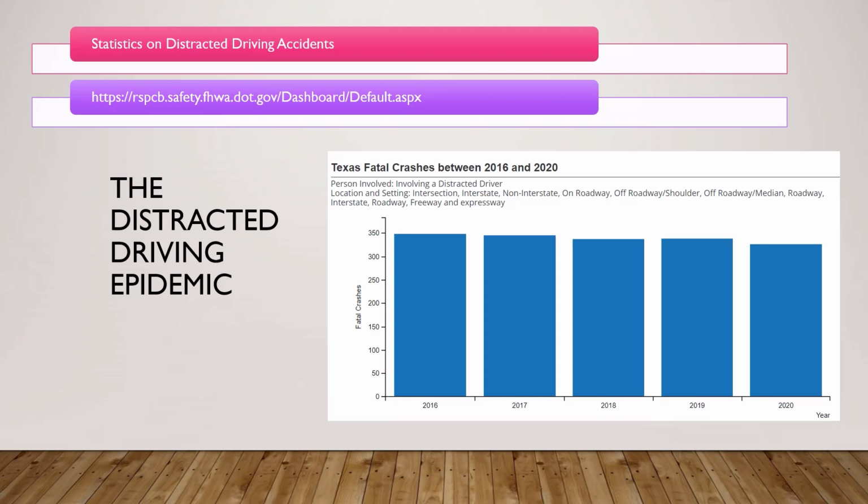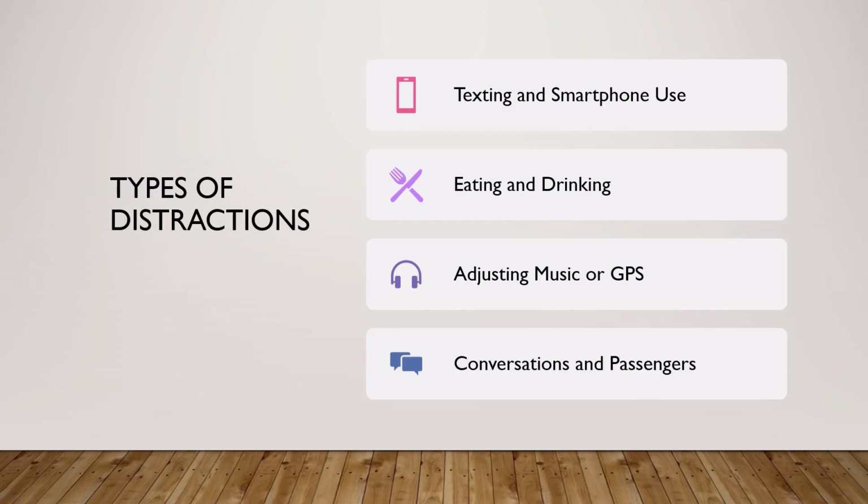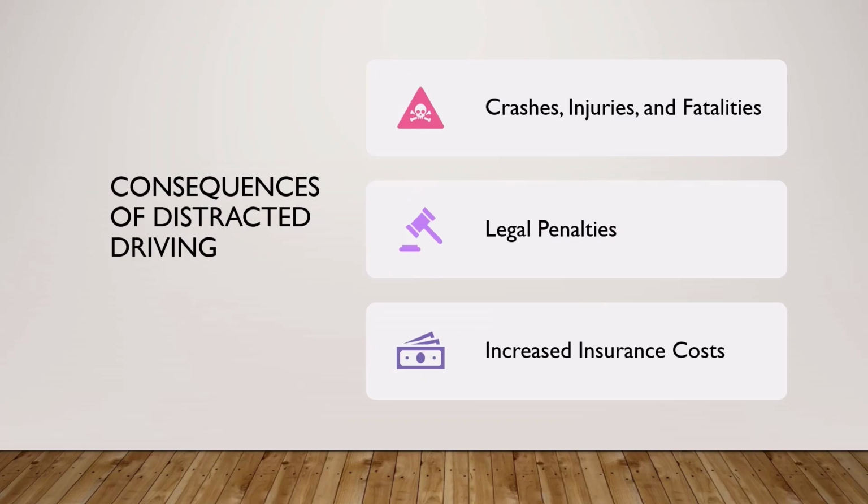Cognitive distractions. Cognitive distractions divert a driver's mental focus away from the task of driving. Even if a driver's eyes are on the road and their hands are on the wheel, cognitive distractions can impair their ability to process information and make quick decisions. Examples of cognitive distractions include talking on a handheld or hands-free phone, engaging in a complex or emotionally charged conversation, daydreaming or zoning out, being preoccupied with personal, work, or financial issues, using voice-activated systems for non-driving tasks.